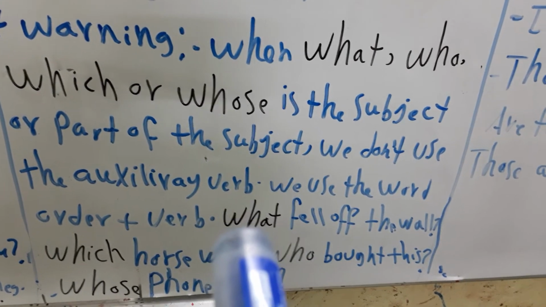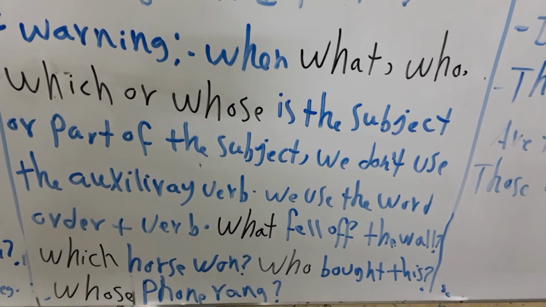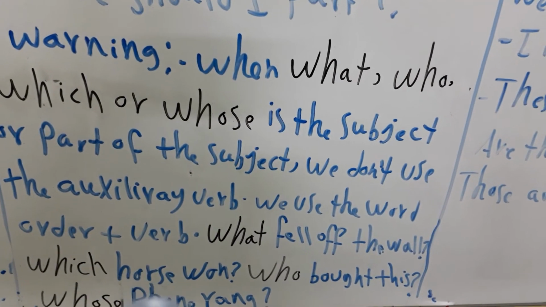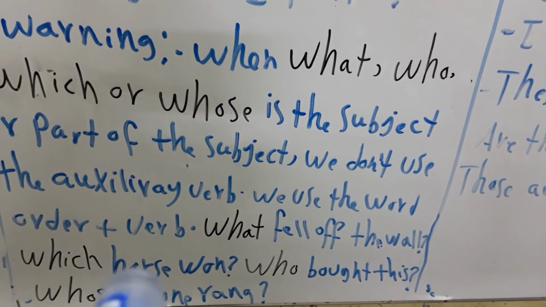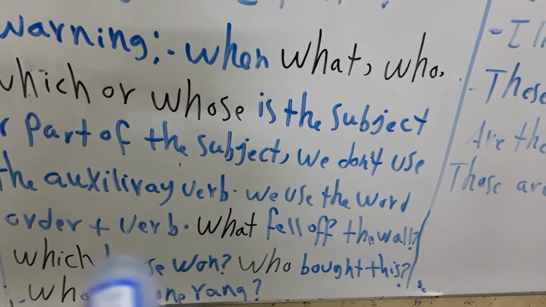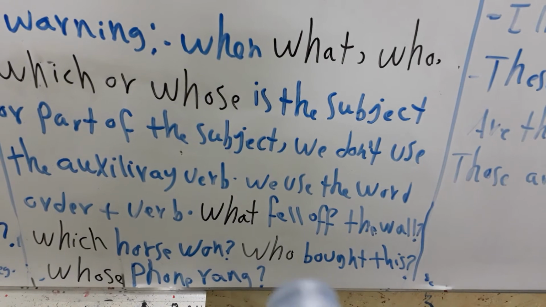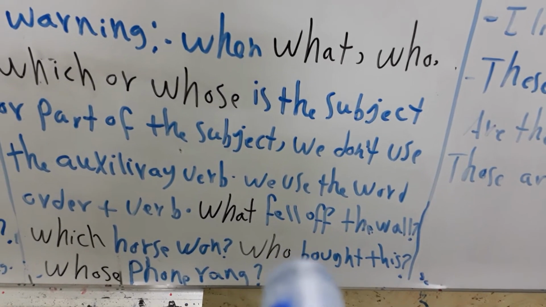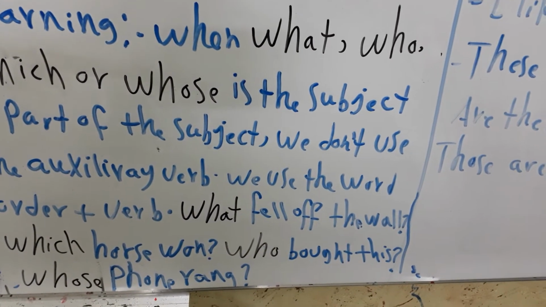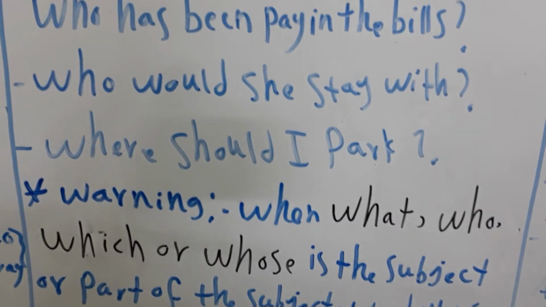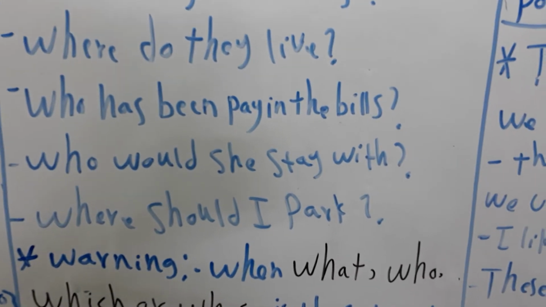So I have some examples. What fell off the wall? Which horse won? Which horse is the subject, and won is the verb in the past. Who bought this? Whose phone rang? So the first subject about WH questions has finished.